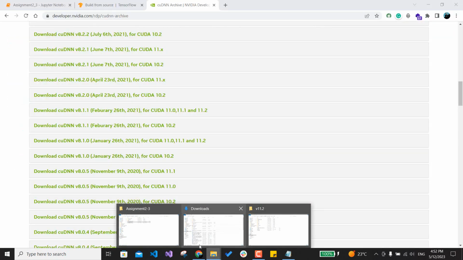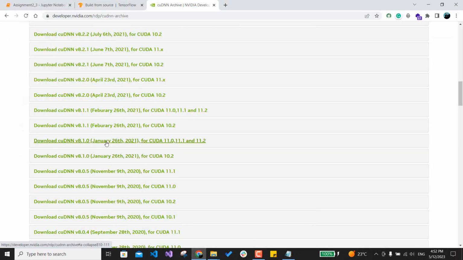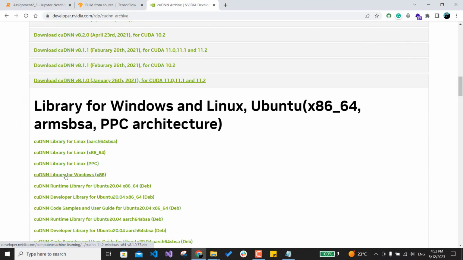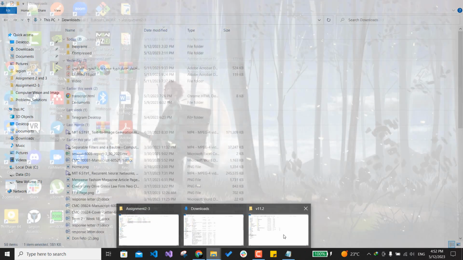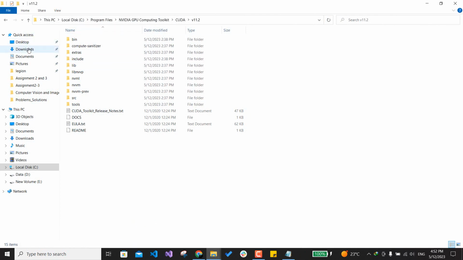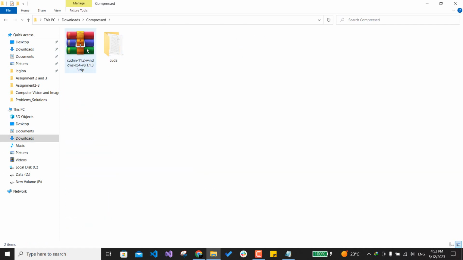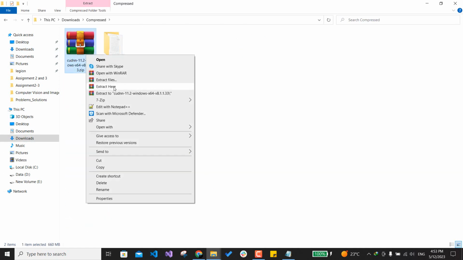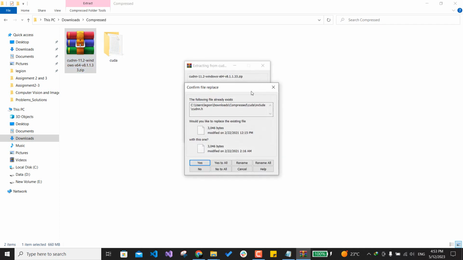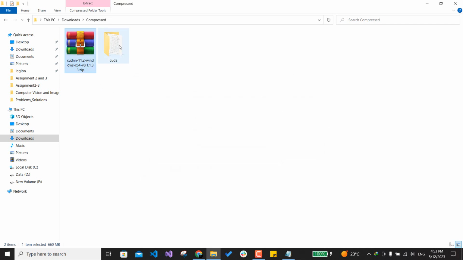After downloading it, you just click here and select Windows or any operating system as you wish. You will find it in downloads as a compressed file. You just extract your files and you will find it here.